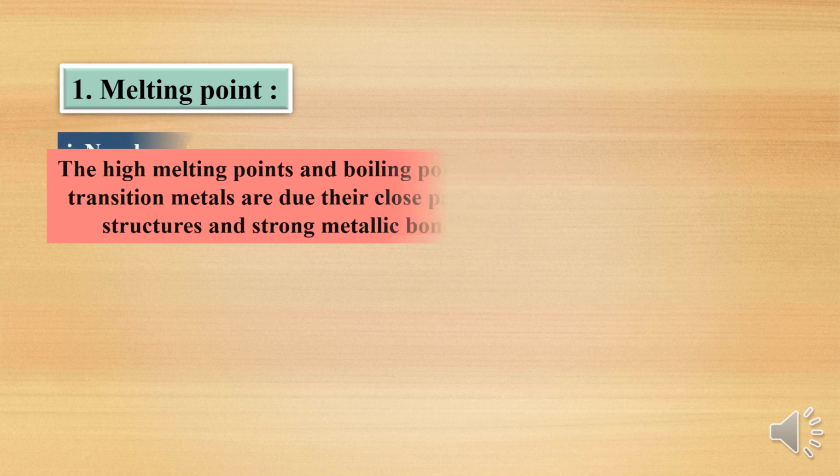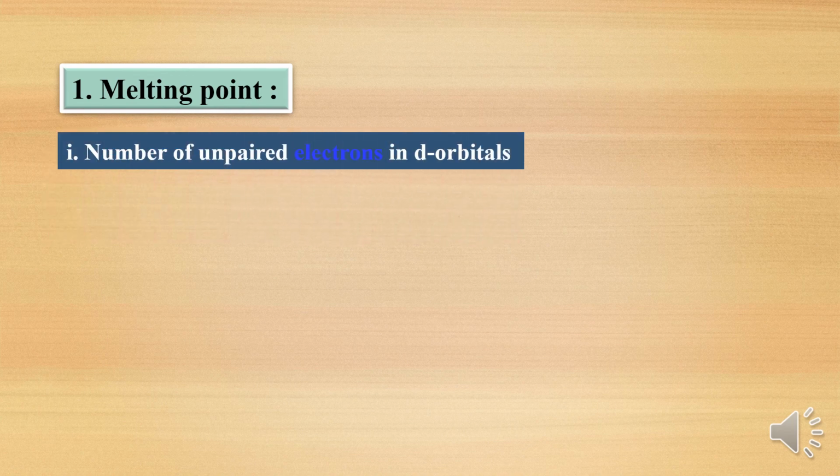Even the melting point depends upon the number of unpaired electrons in d orbitals, because as the number of unpaired electrons increases, the metallic bond gets stronger and stronger. If the metallic bond is stronger, then the melting point or boiling point will be higher. So if the number of unpaired electrons is more, the metallic bond will be stronger, and the boiling point and melting point will be high.